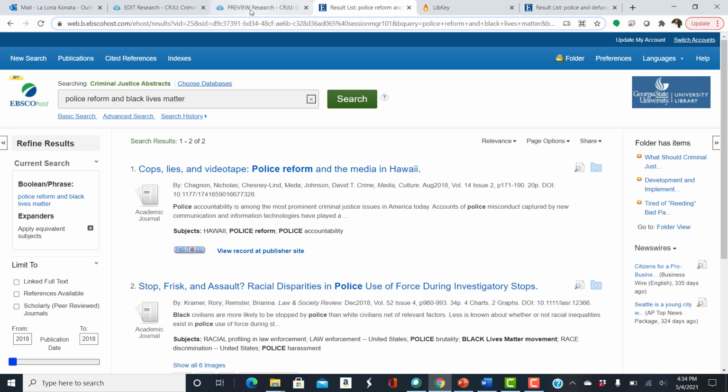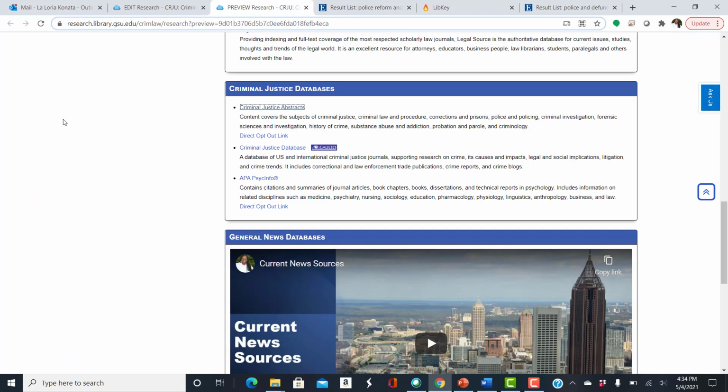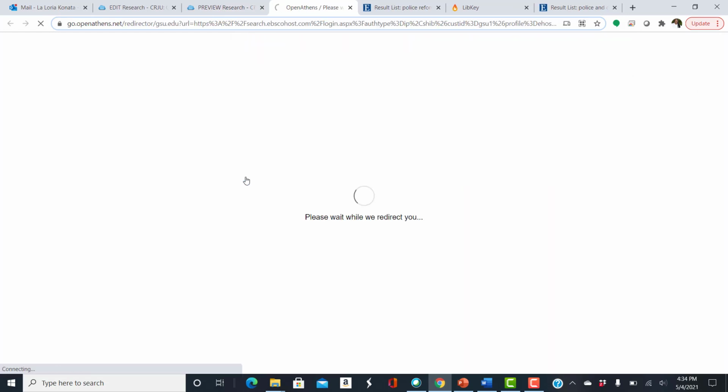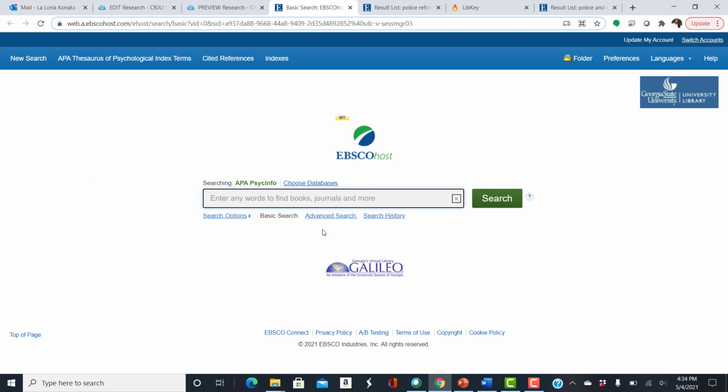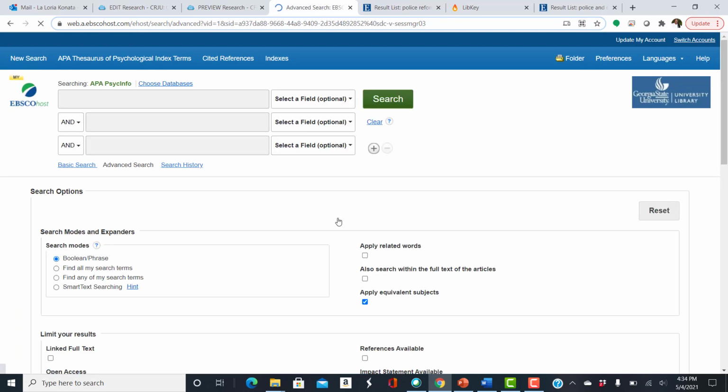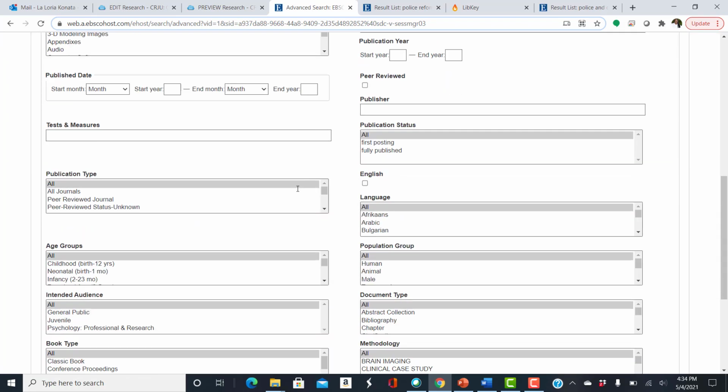Now I'm going to go back here to our list of databases. That was Criminal Justice Abstracts. Criminal Justice Database works. It's a different vendor, but it works with similar results. APA PsycInfo, and you may be wondering why you're researching in a psychology database, but of course, when you look at criminology, that might be one reason to come here. Why do people commit crimes?